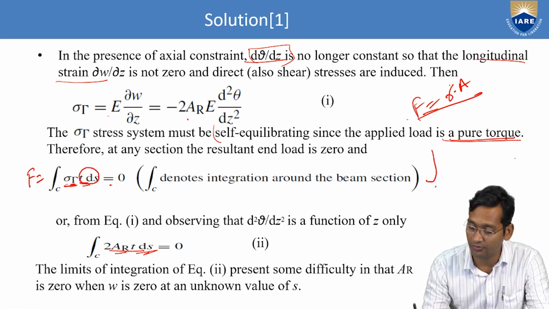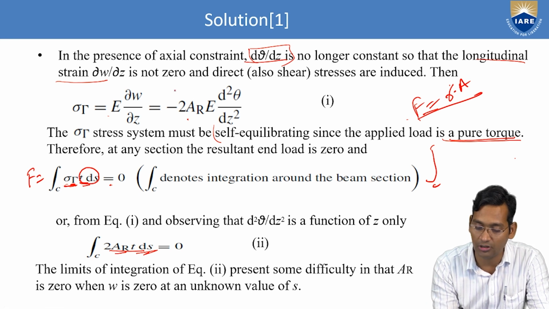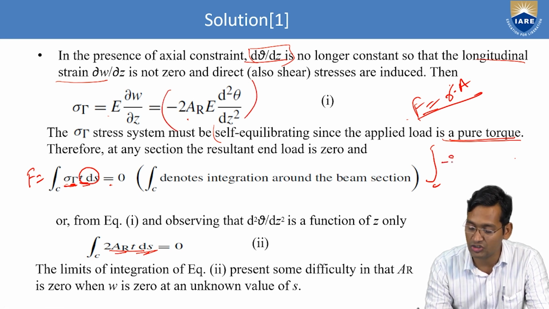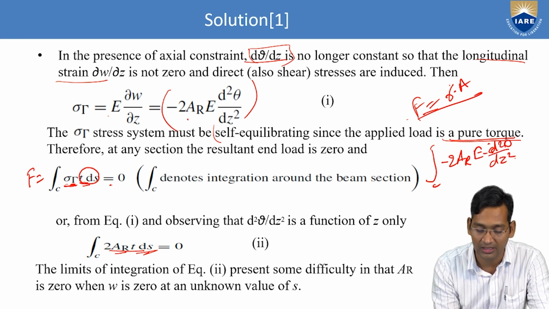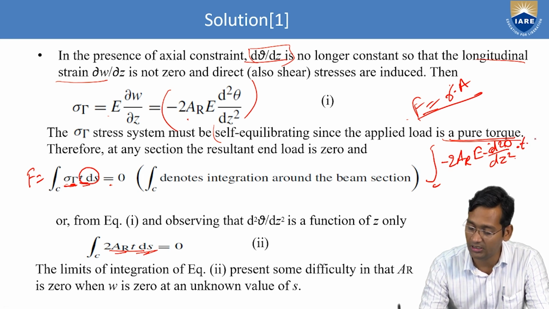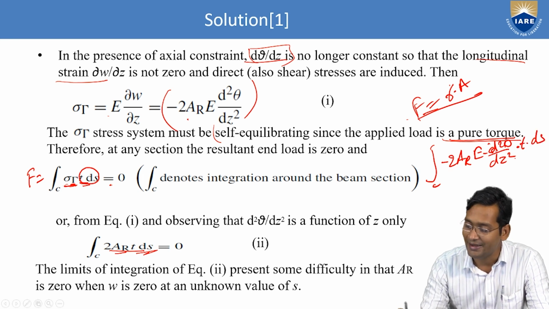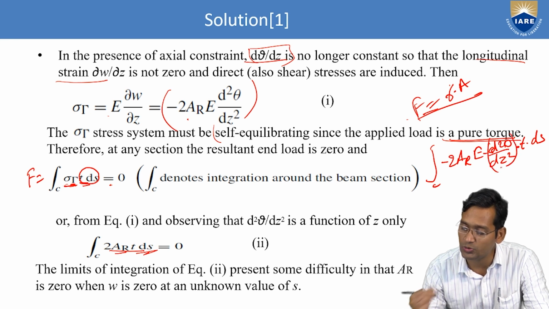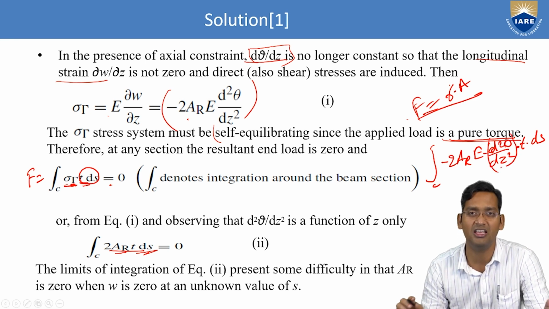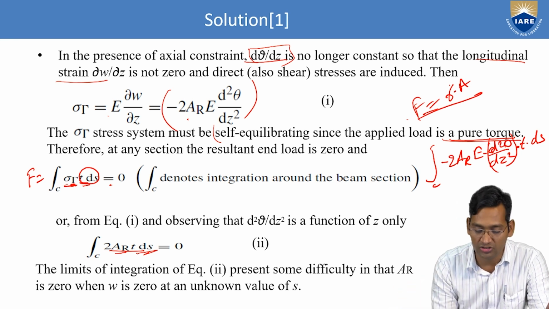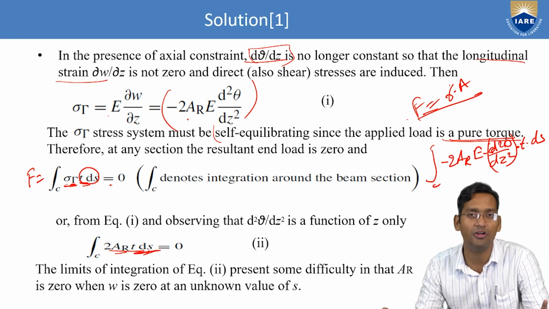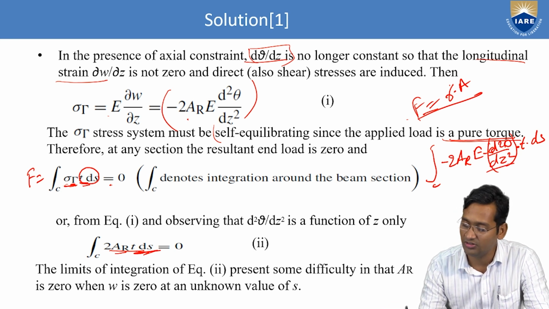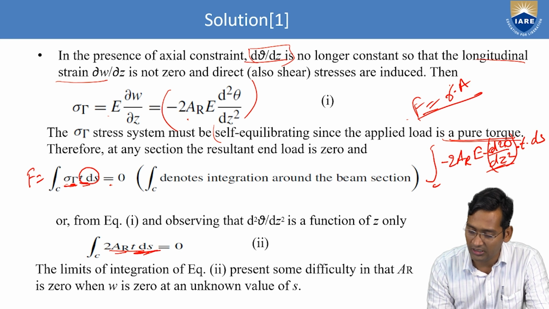What we required for C is the integral of sigma tau. Sigma tau is this one, so minus 2AR E into d2 theta by dz square, into TDS. Now d2 theta by dz square is a function of z, hence it is constant. Why? Because this integration is a function of s. Here ds is there, s is changing, not z. So this is constant. Take it out of that integration.